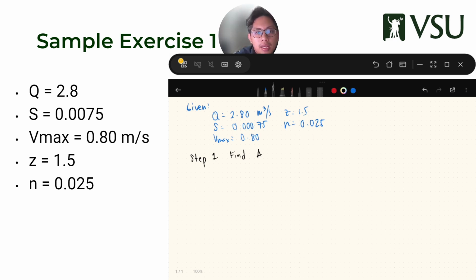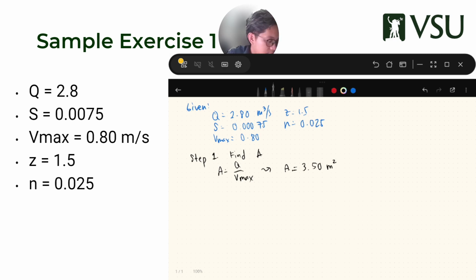So what happens is you have A equal to the formula, P equal to the formula, and then you'll get your answer. Step one, we'll find A. So A is Q over V max, which is around 3.5 meters squared.